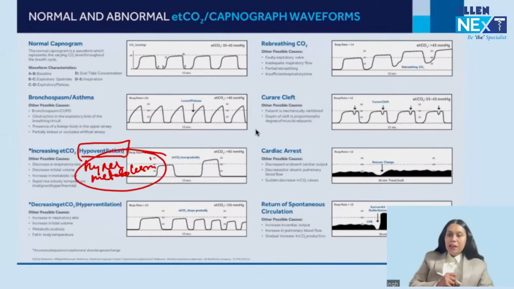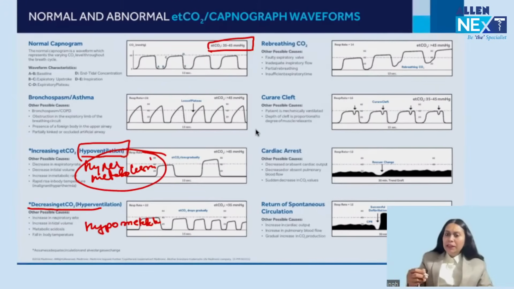Decreased CO2 can be seen in hyperventilation, when CO2 is less in the blood, or in hypometabolism. So this is the normal graph I told you, and the normal value is also written here, 35 to 45. If the value increases, it can be due to hypoventilation or hypermetabolism. And if the value decreases, it can be due to hyperventilation or hypometabolism.